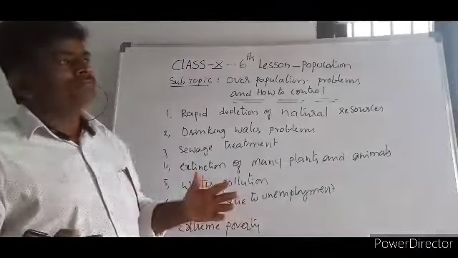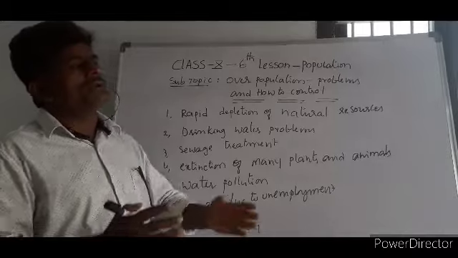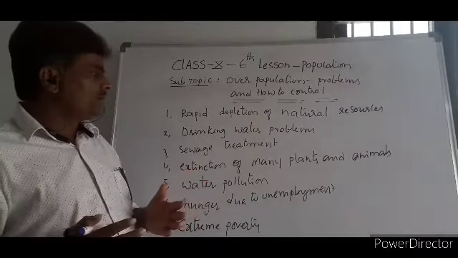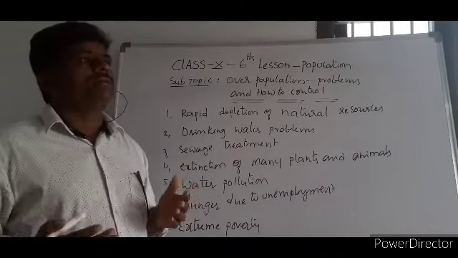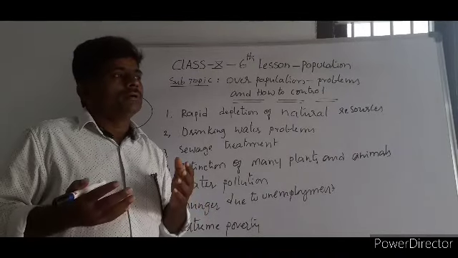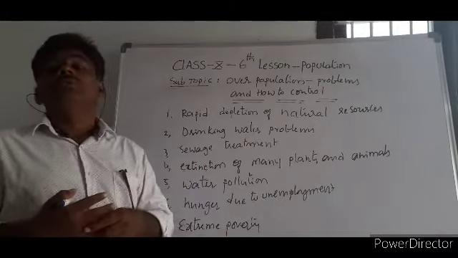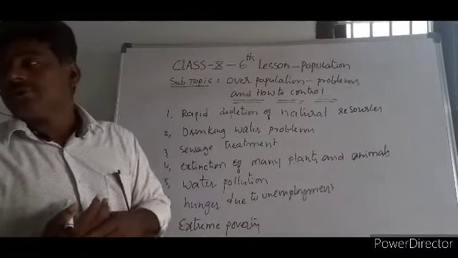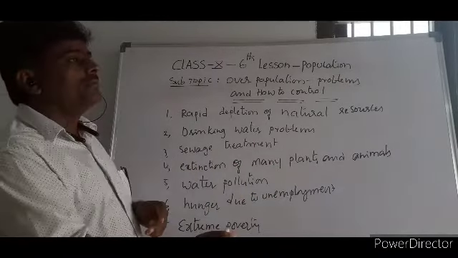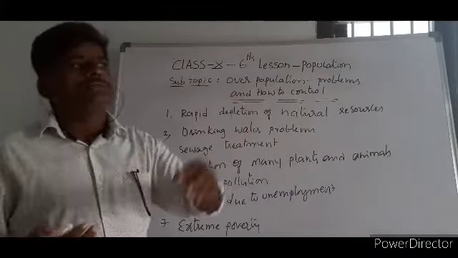My point here is, it's not only these six or seven or eight problems. There are several problems you can find. Energy crisis will be there, food crisis will be there, and at the same time even shelter and housing facilities will be a problem for the people. It will be difficult to provide housing because when the number of people is increasing, how can you expect that the government will provide the required houses for the people?